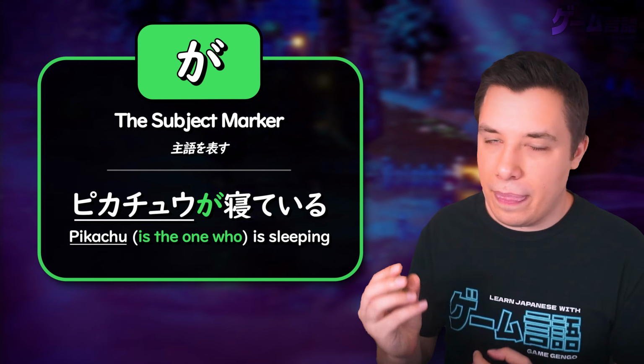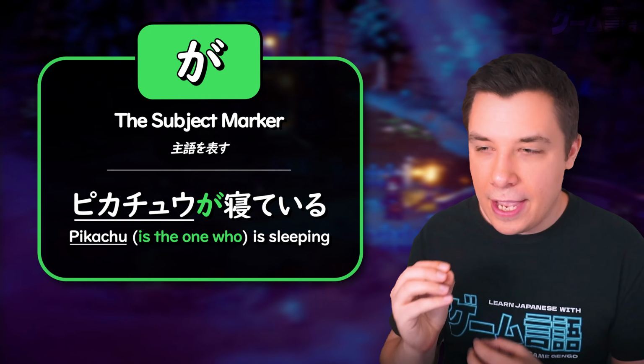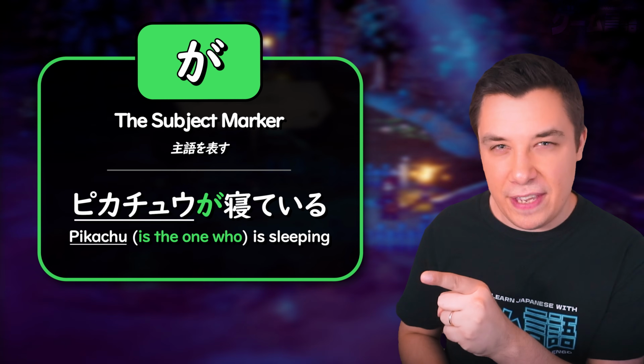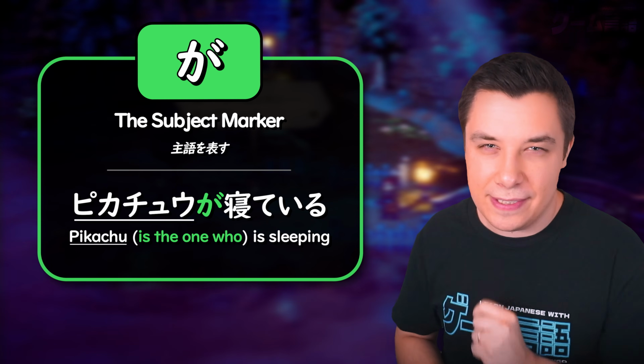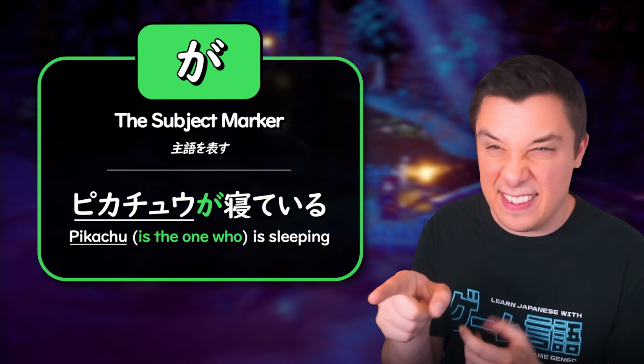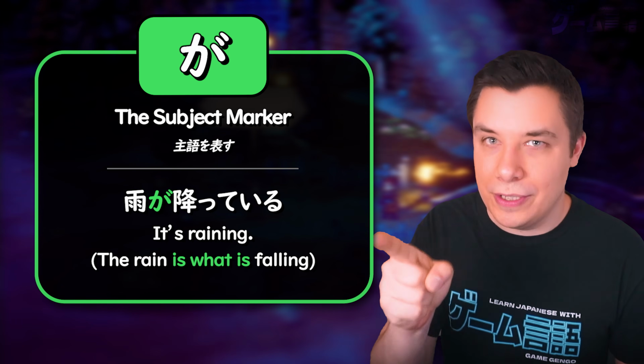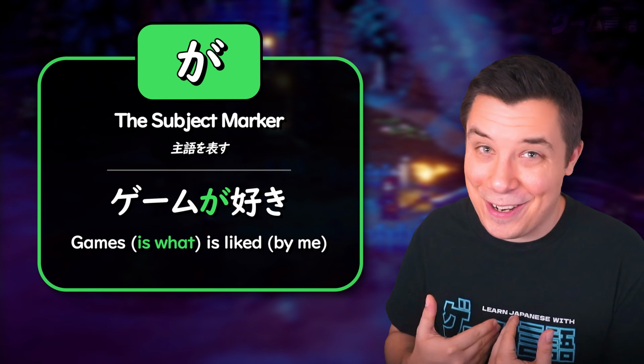But just remember that ga is the subject marker, and you can kind of look at it as pointing the finger at who's doing the action in the sentence, or what is the thing that is a certain way. The rain is what is raining, games is what I like, that type of thing.